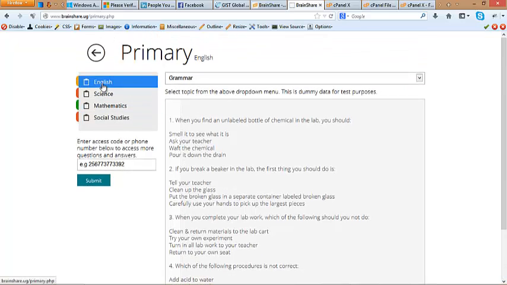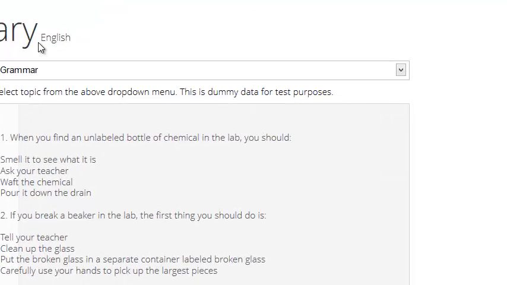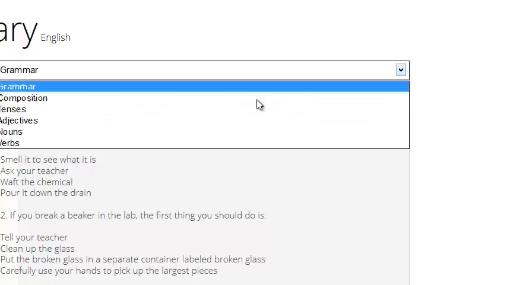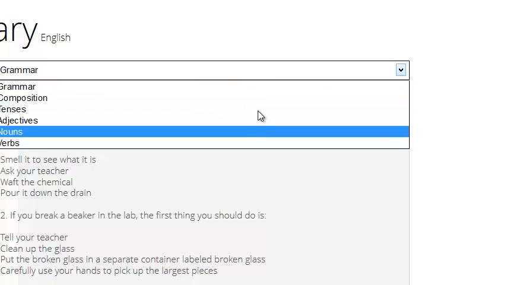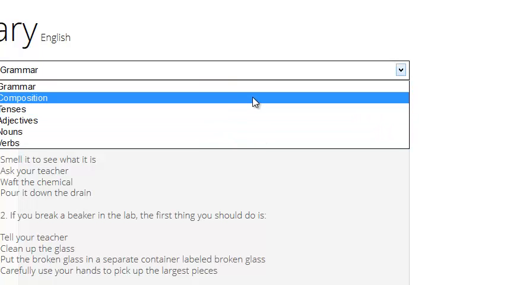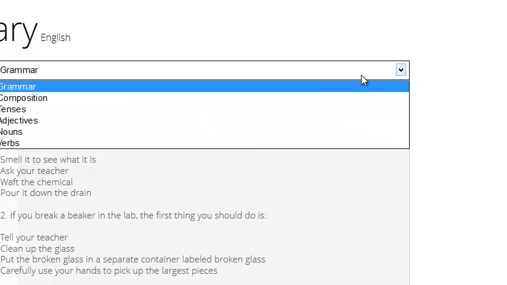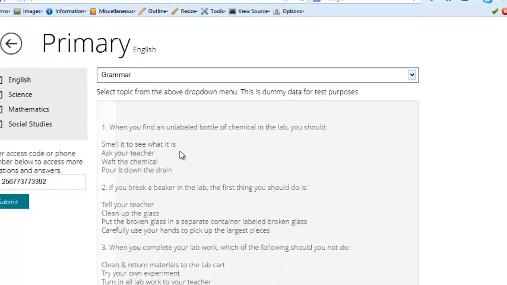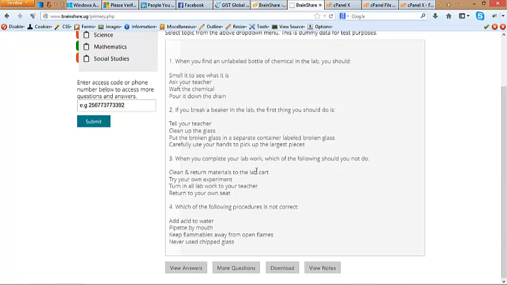Subjects are here, automatically English is selected, as you can see here. There is a drop down that shows all the small topics that you may be interested in. So a student selects a topic and all the questions are automatically loaded in here. If he needs to view the answers, he clicks this button.